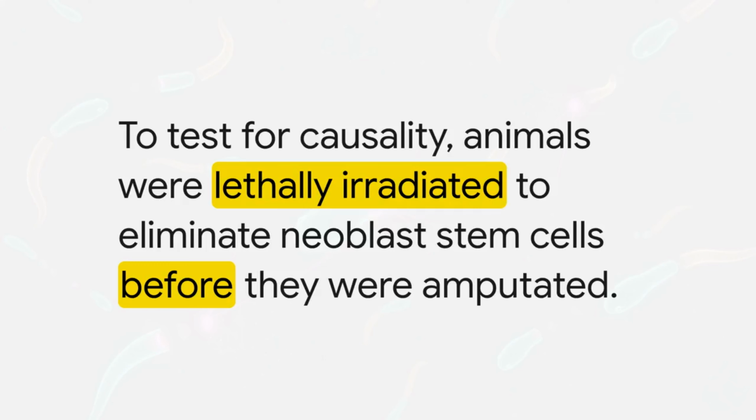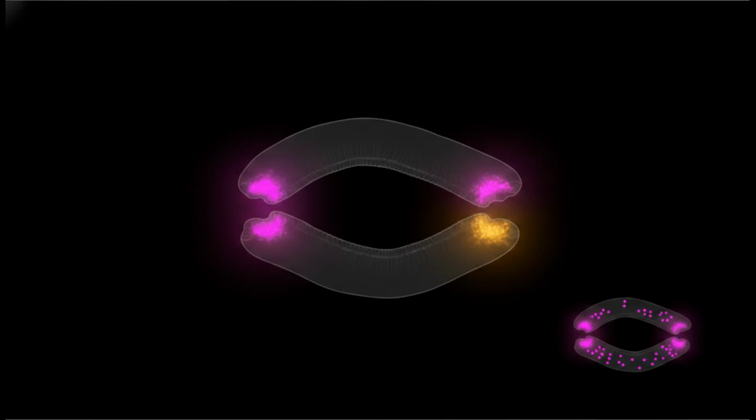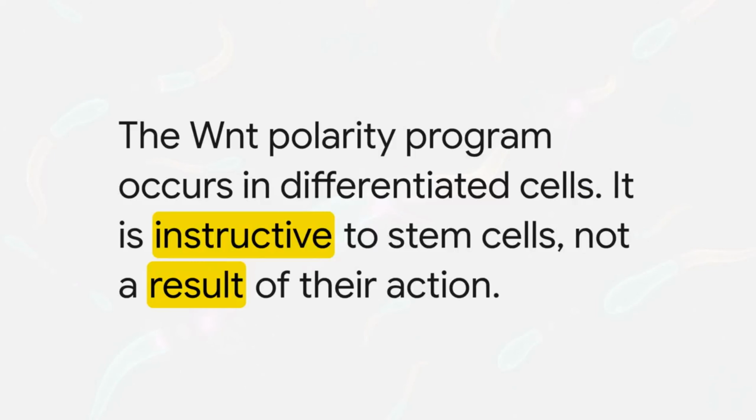If the Wnt cascade still occurs without neoblasts, then it must be upstream of stem cell-mediated regeneration. And that is exactly what they find. In irradiated animals that lack neoblasts, the early wound-induced Wnt-P1 response still occurs, and Wnt-P2 is still induced in the posterior. What fails is the later posterior pole persistence of Wnt-P1. So the early polarity program is still running even when the animal cannot actually build a new tail.